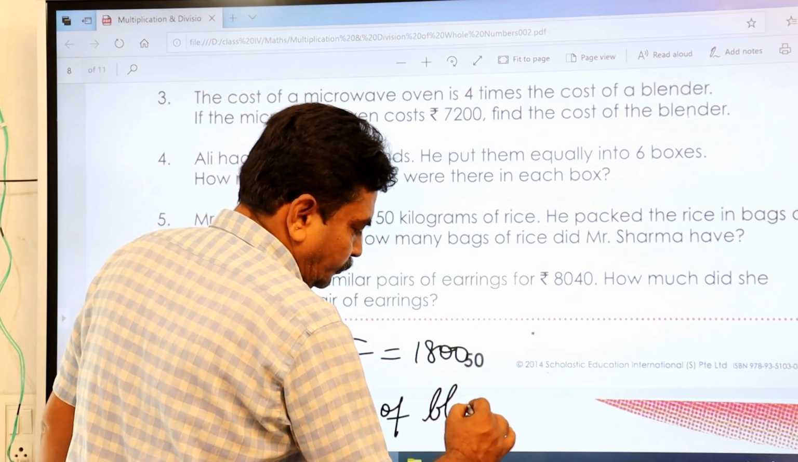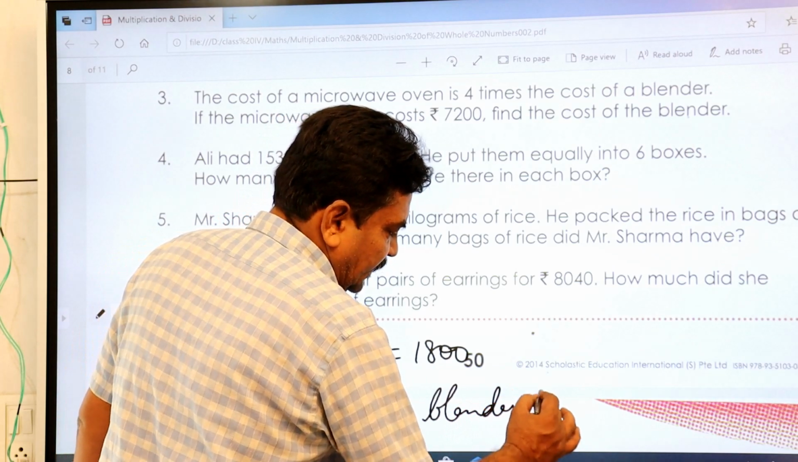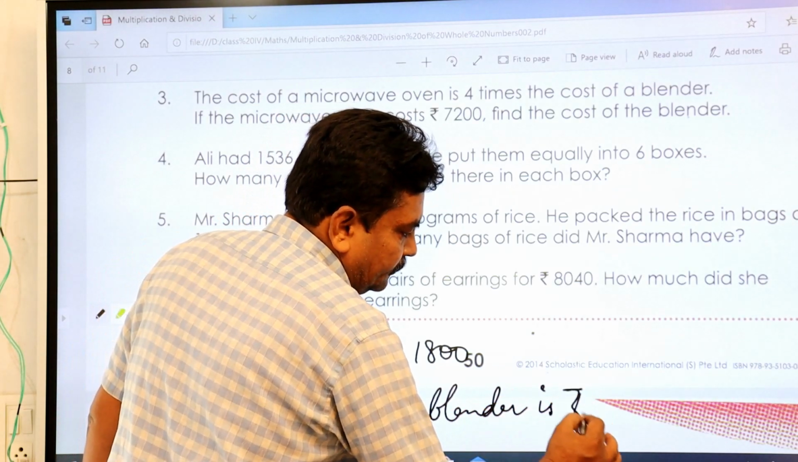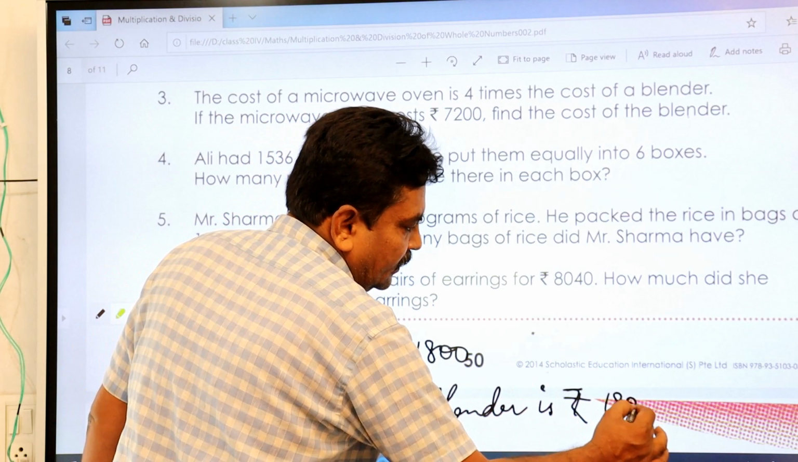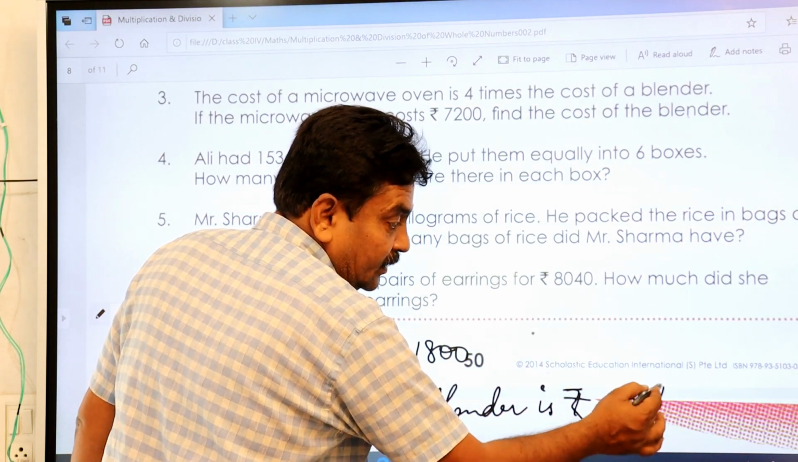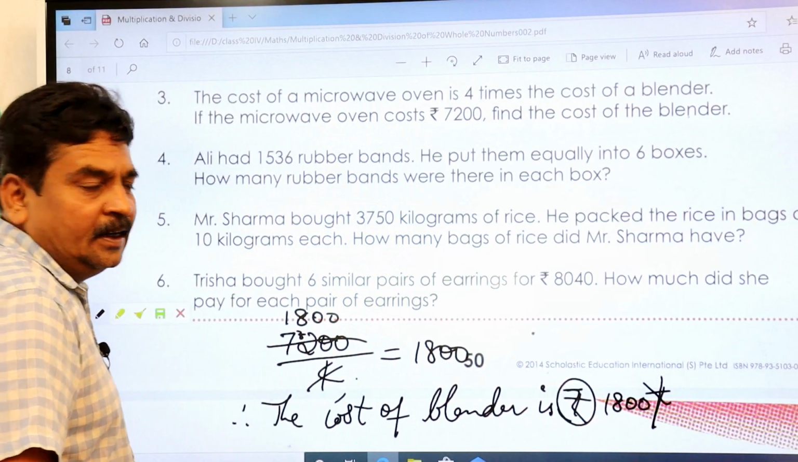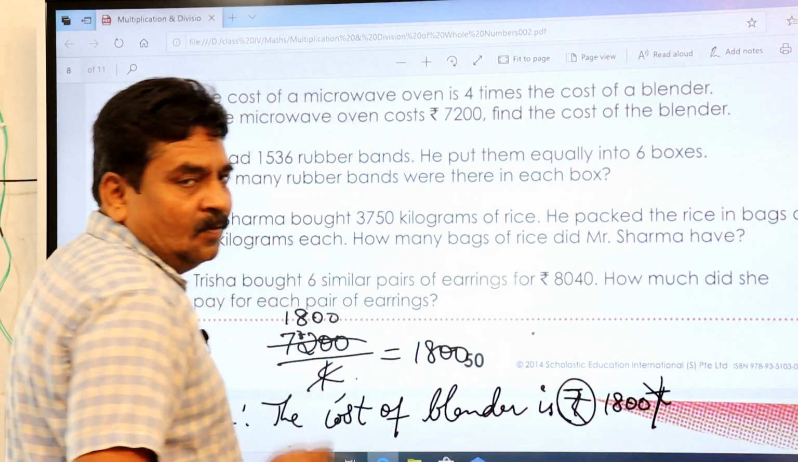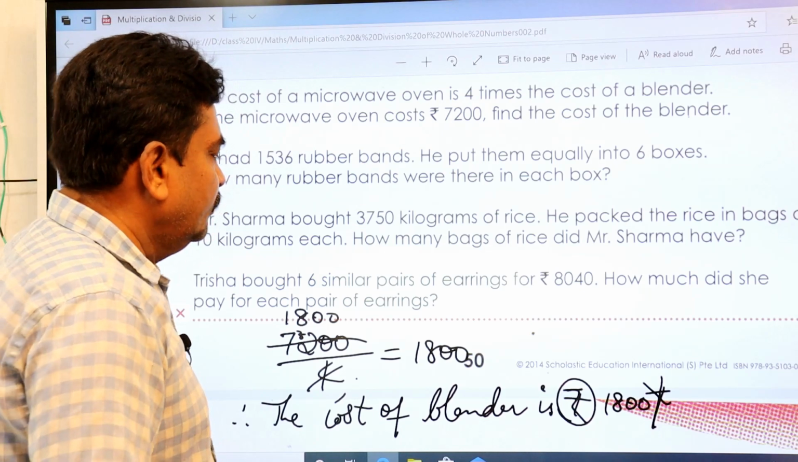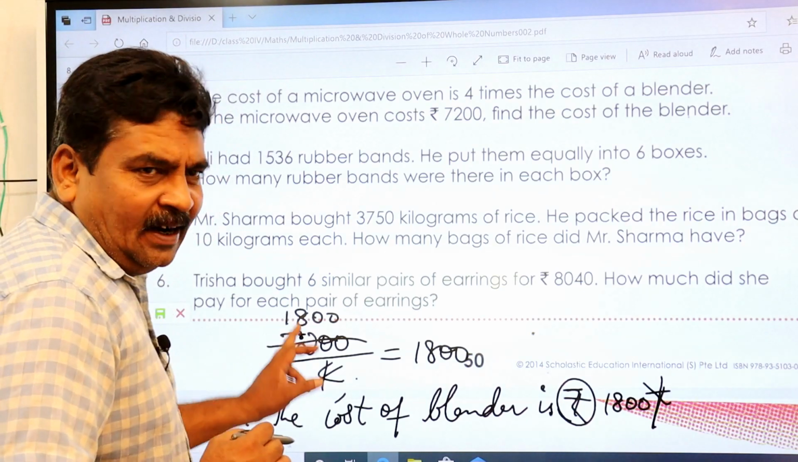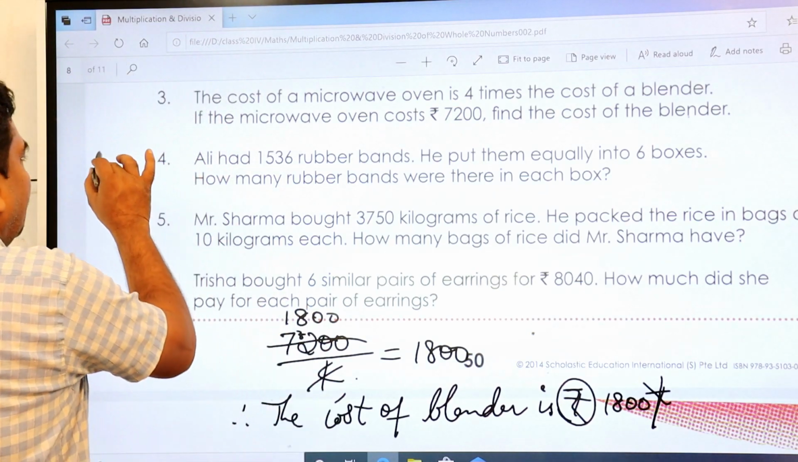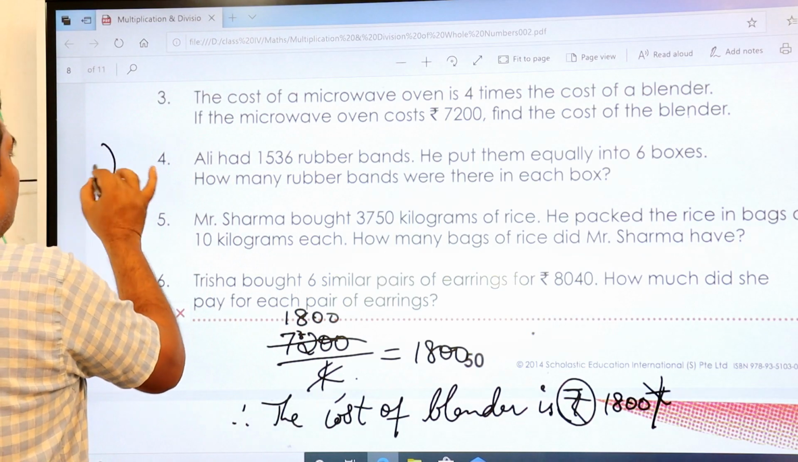Blender is rupees 1800. Don't write this slash. This is wrong, because whenever you refer to Indian rupee, you should not write down slash or hyphen. In this way you can divide, or if you want to divide, you can divide what?